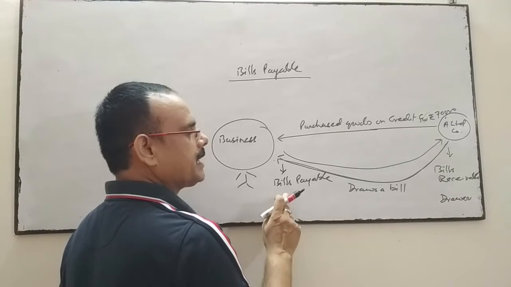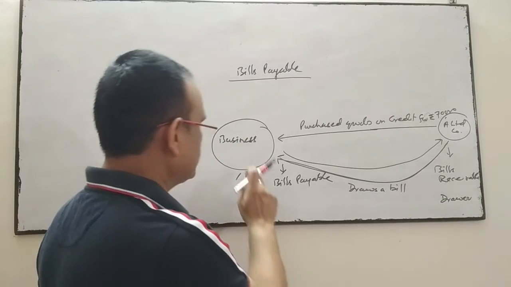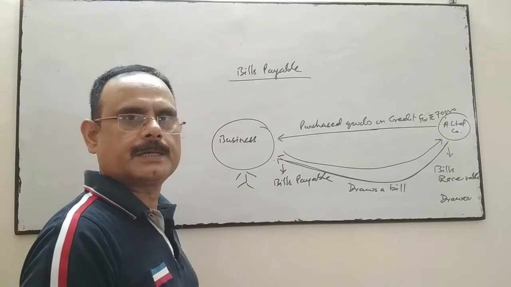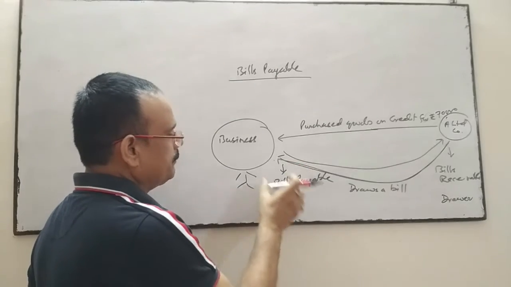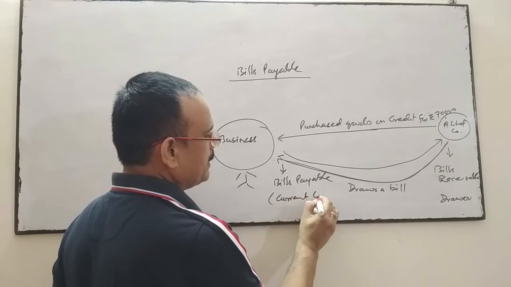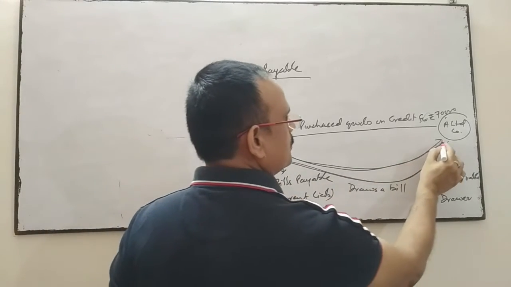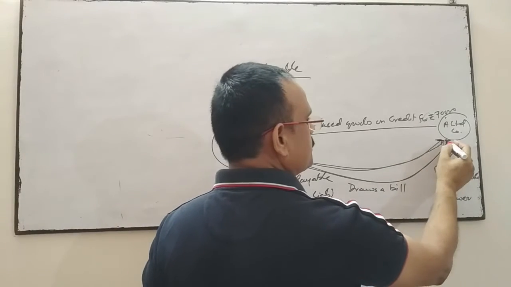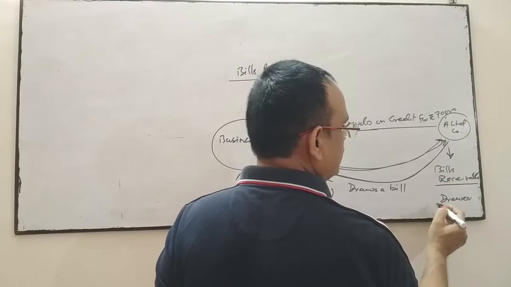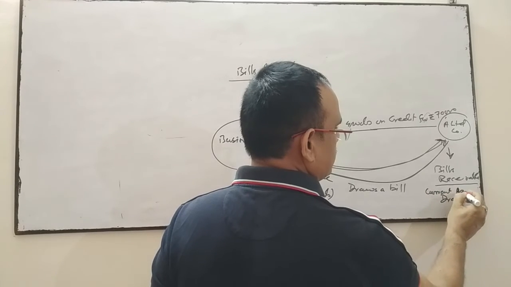We are liable to pay the amount of the bill as per the terms and conditions mentioned in the bill. The business is liable to pay that amount on the due date. So for the business, it's bills payable, it's a current liability. And when the bill comes back to A Company Limited, for them it's bills receivable, and it's a current asset.